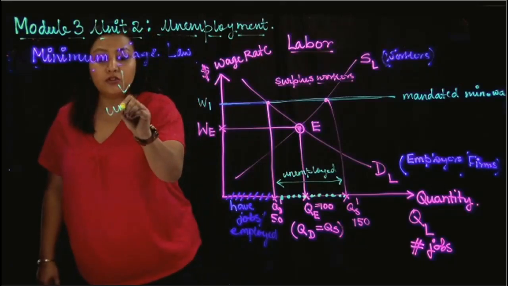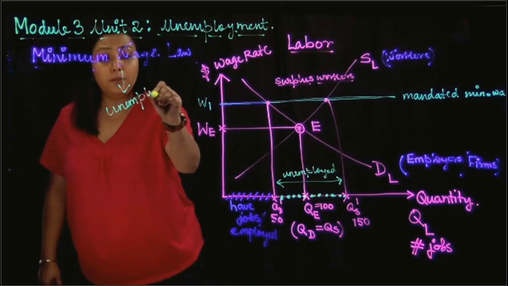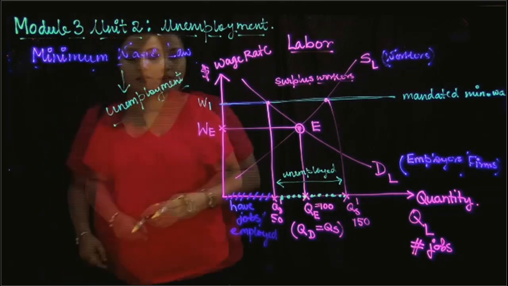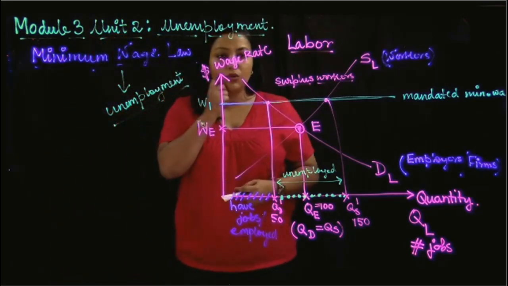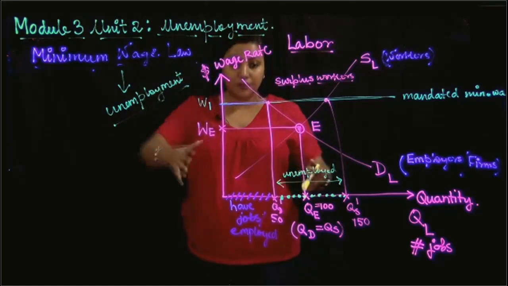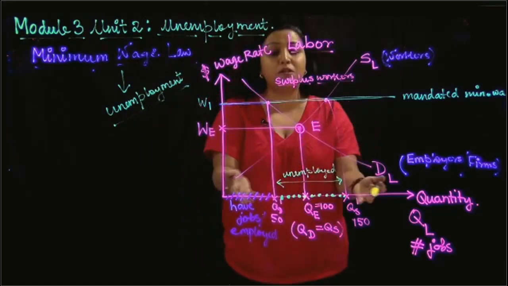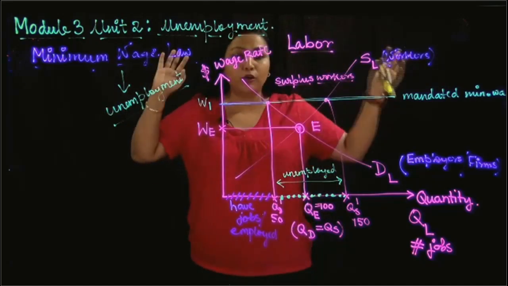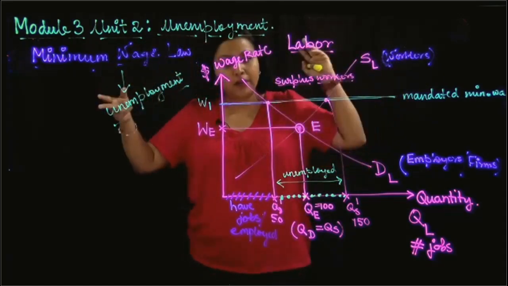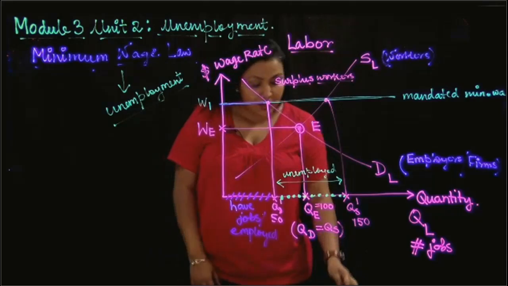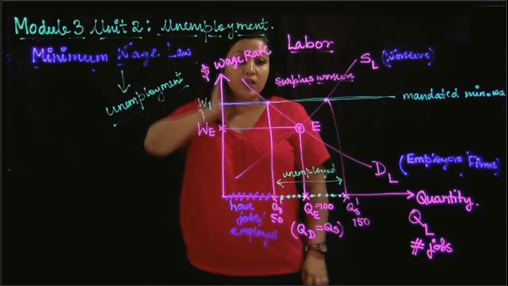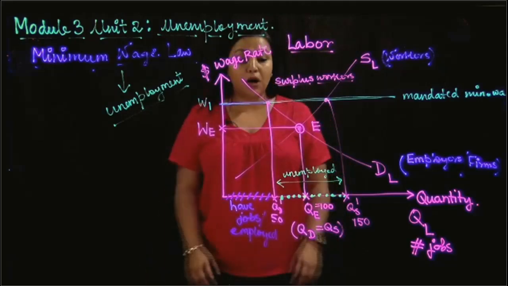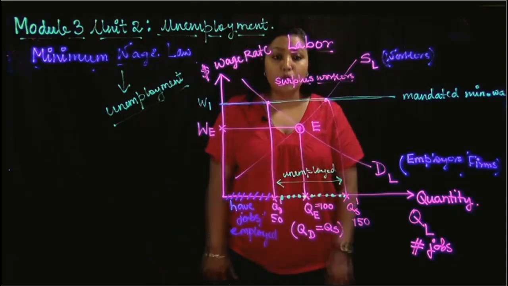So the minimum wage law will lead to unemployment, and please note that is a positive statement. That is not something that is up in the air. It's not subjective. It's an objective thing. It really happens. That's what I'm showing you. So it's a positive statement. If you remember from your module 1, positive and normative, right? So this is a positive statement that minimum wage law causes unemployment. Now you can break that unemployment into two parts. This unemployment is of two kinds.